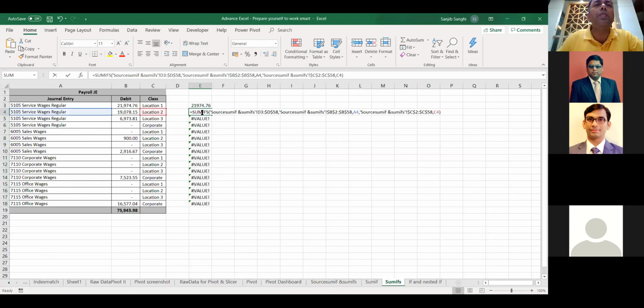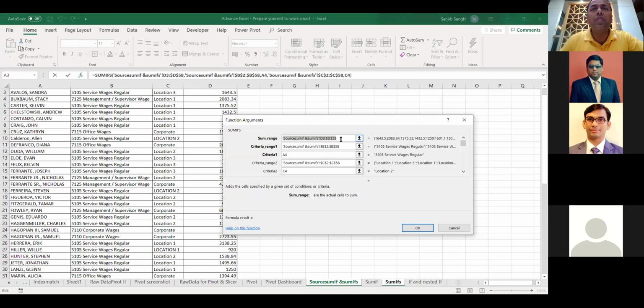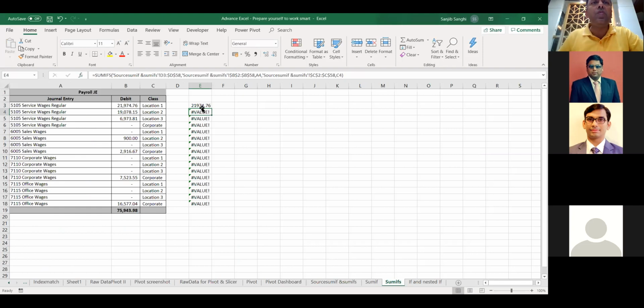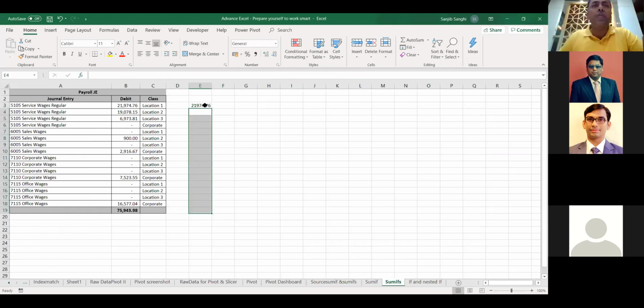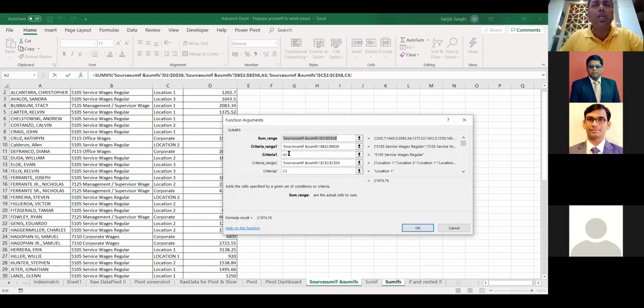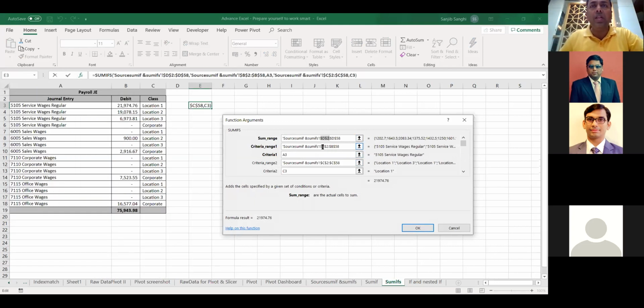Why this is not coming up? Sum if. Let me see the formula. My first condition is, so sum if, all right, it becomes D3. Why it becomes D3? Because maybe my first one didn't have the formula right. Let me see. That's the reason F4 becomes very important. Okay, if you see over here, we have all this dollar, but D2 doesn't have a dollar. That's why this problem happened, right?